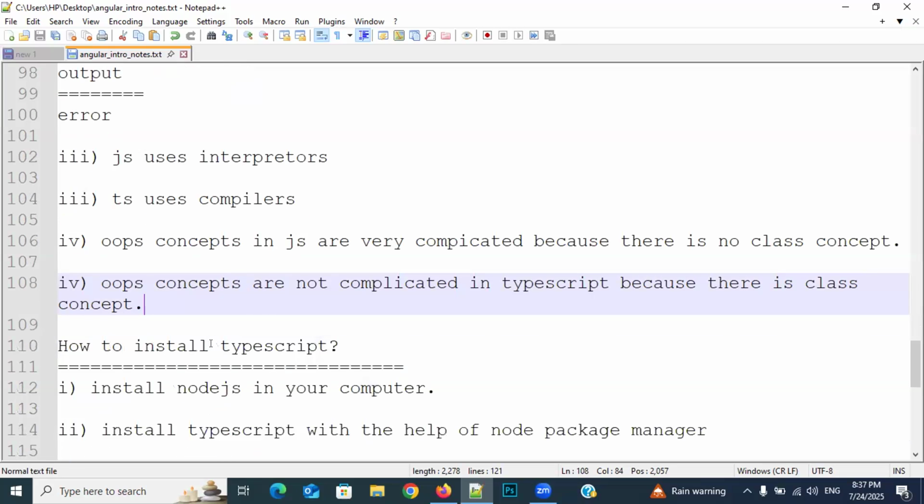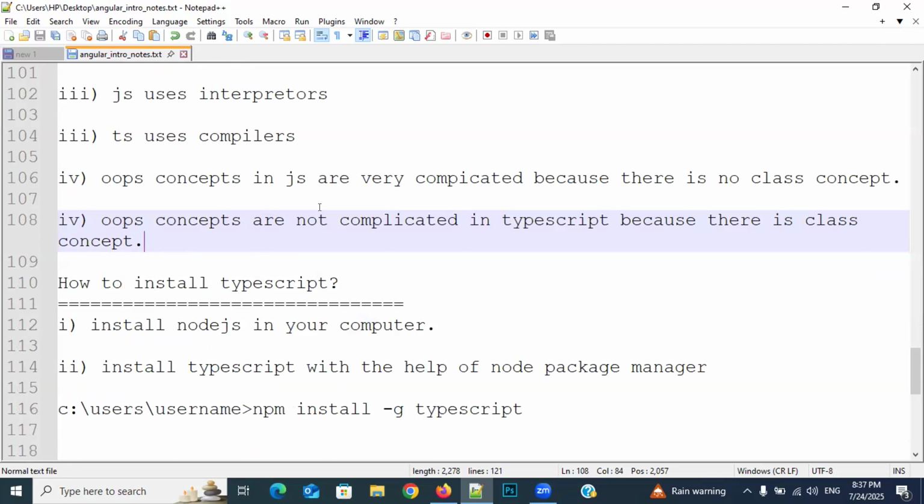Now coming to the fourth difference, what is that? OOPS concepts in JavaScript are very complicated. Why? Because there is no class concept. Since there is no class concept, everything we need to do with functions only. We need to write a function, that function has to write another function, through that function we need to return something, and that returned function has to be called by some other function. If we make any single mistake in any one of the functions, we need to correct all the functions also. So it is very complicated or not?